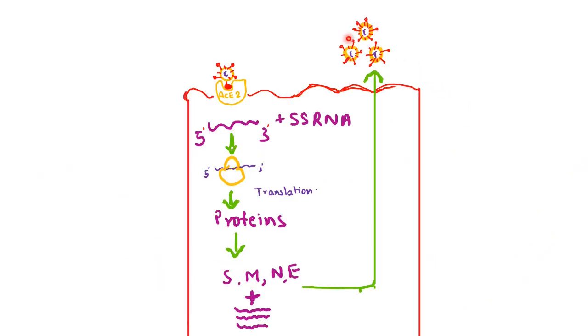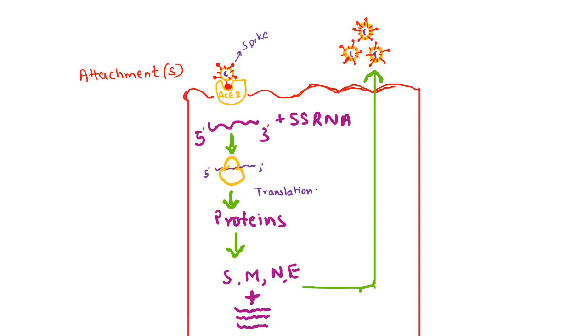Now consider this to be a type 2 pneumocyte with ACE2 receptors. The spike protein present on the coronavirus attaches to the ACE2 receptors. So the first step in entry of the coronavirus into the cell is attachment, which occurs with the help of the spike protein, or S protein, binding to the ACE2 receptors.